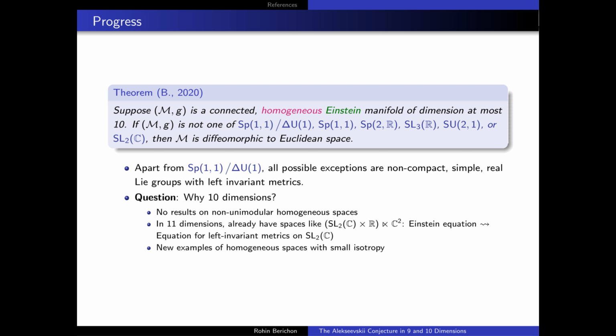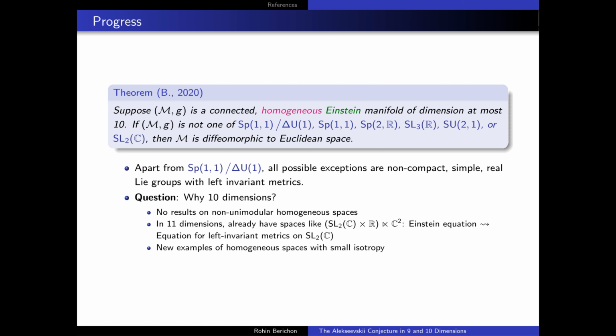Moreover, in 11 dimensions, we have examples of spaces like SL_2(C) cross R, semi-direct product with C^2. And so the Einstein equation on this actually reduces to an equation for left invariant metrics on SL_2(C), which is an even more general equation than the one that we're trying to resolve in this Alekseevskii conjecture.